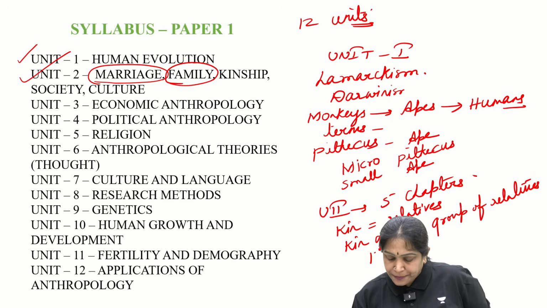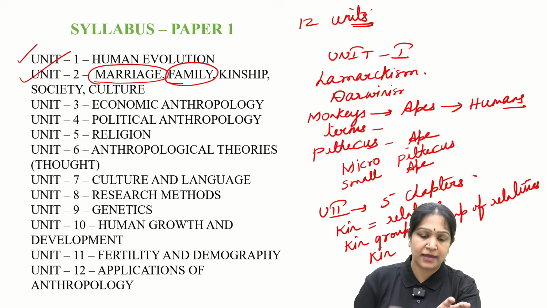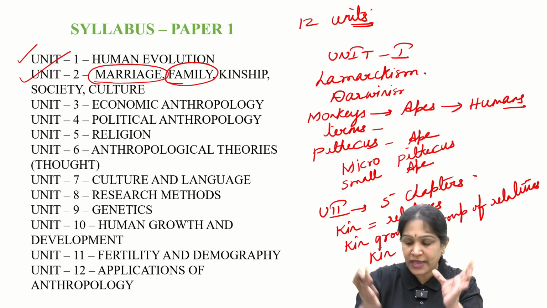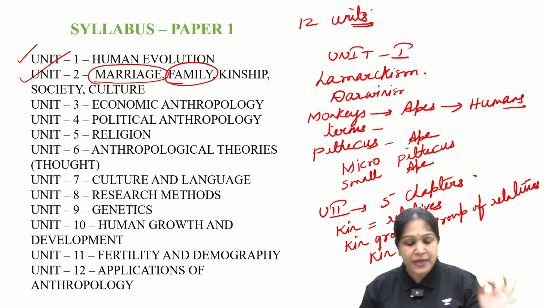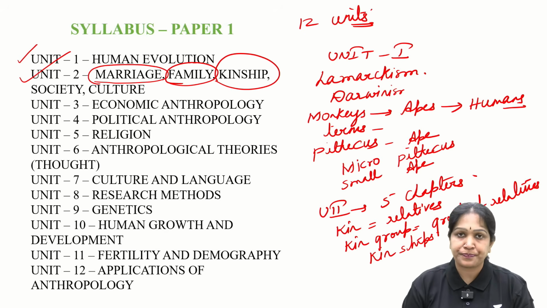So kinship, again based on the keyword. What is the keyword here? Kin. Kin group, group of relatives, kinship, relationships. Kinship means relationships. So beyond family you will have relatives, kin group, kinship.